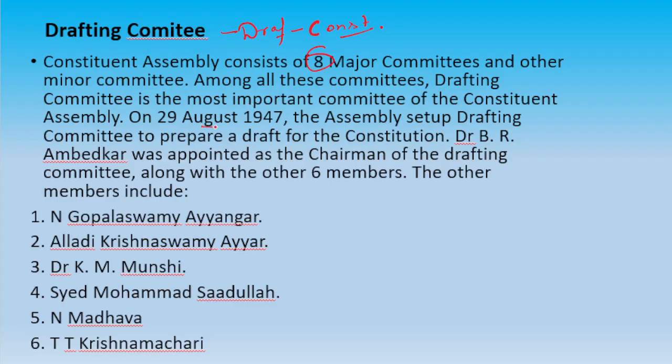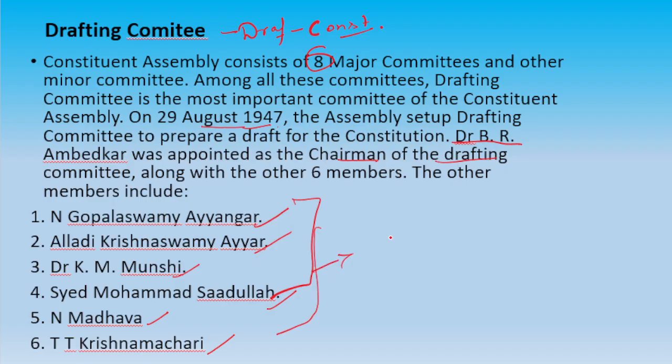Okay, on 29th August 1947, the assembly set up a drafting committee to prepare a draft for the constitution, and the chairman was Dr. B.R. Ambedkar. He was appointed as the chairman of the drafting committee, and along with him there were six other members. Who were they? N. Gopalaswami Iyengar, Alladi Krishnaswami Iyer, Dr. K. M. Munshi, Sayyid Muhammad Saadullah, Madhav Rao and T.T. Krishnamachari. Basically, these are the members' names.